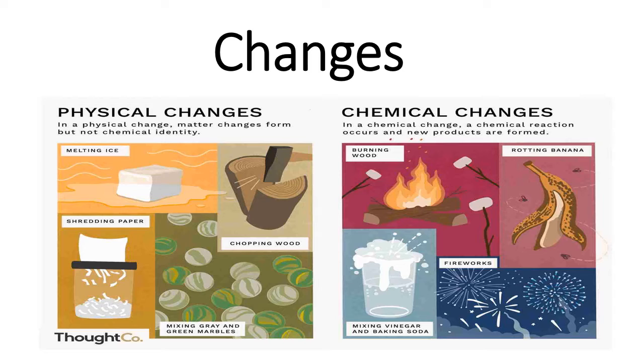If you look at some other examples, like if you cut the wood, then the wood is converted into different pieces, but it remains wood. There is no change in its chemical properties. Such a change in which a thing changes physically is known as physical change.